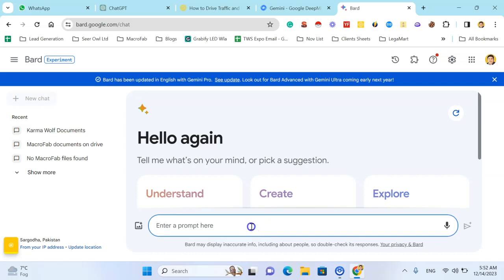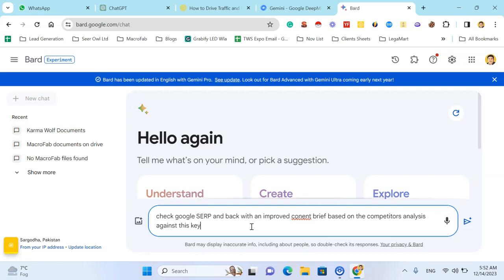Here you can write a simple prompt: check Google search and come back with an improved content brief based on analysis against this keyword.